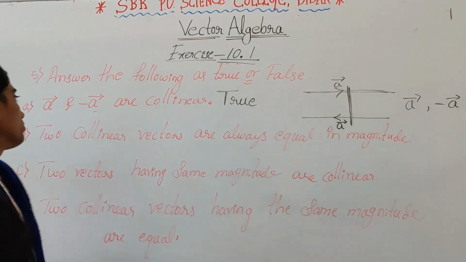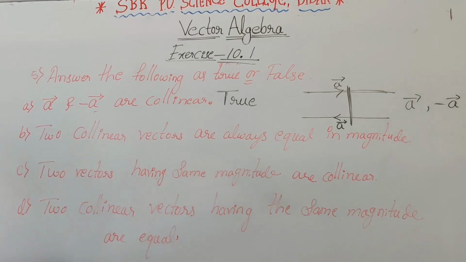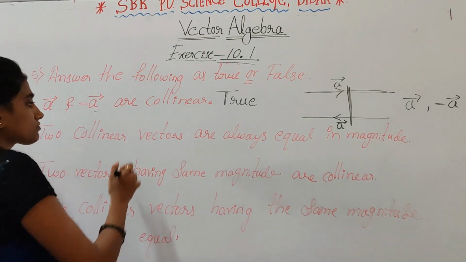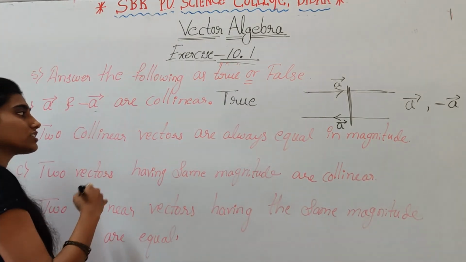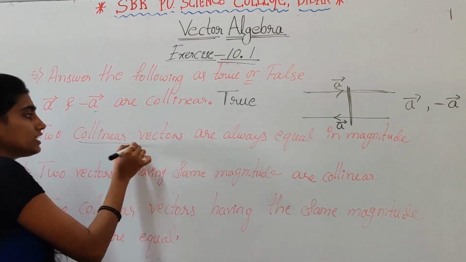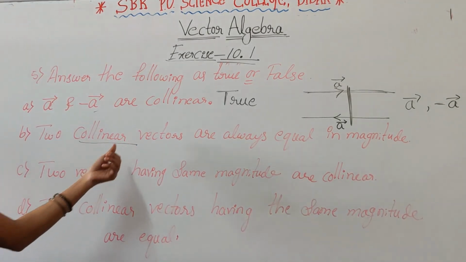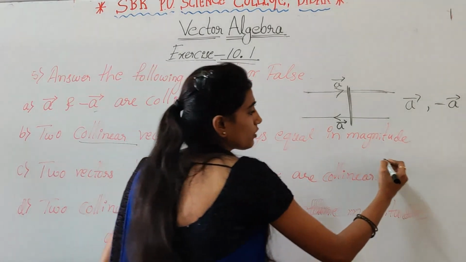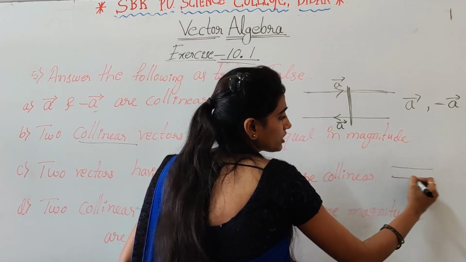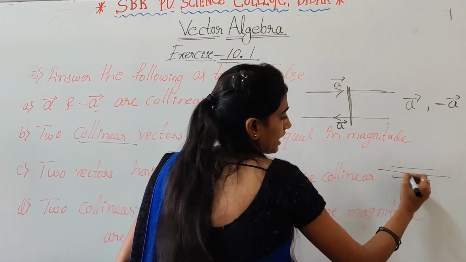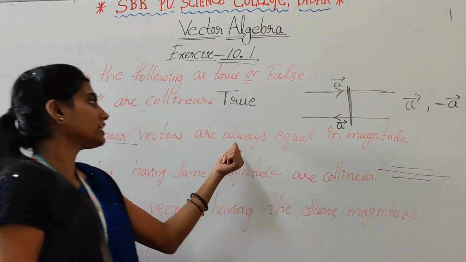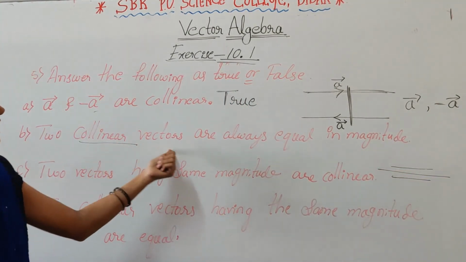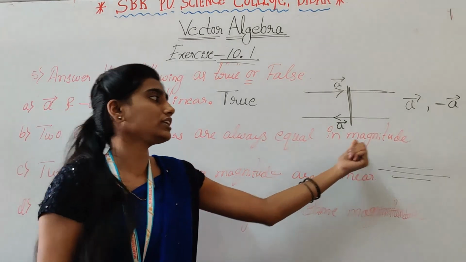So vector A and negative of vector A are collinear. It is true. Then two collinear vectors are always equal in magnitude. So collinear vectors means two or more vectors are said to be collinear if two or more vectors are parallel to the same line and irrespective of their magnitude and direction. But here they said collinear vectors are always equal in magnitude.